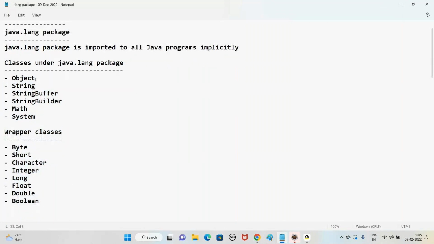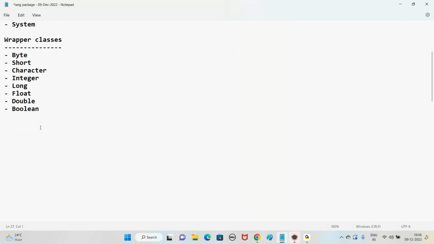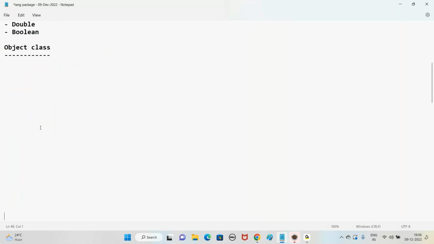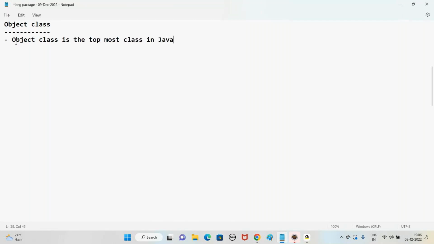Let us start off with the first one, Object class. Object class is the topmost class in Java hierarchy.